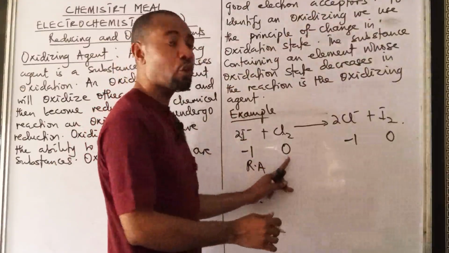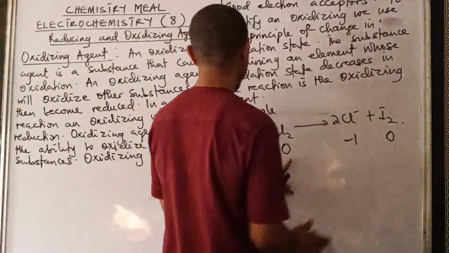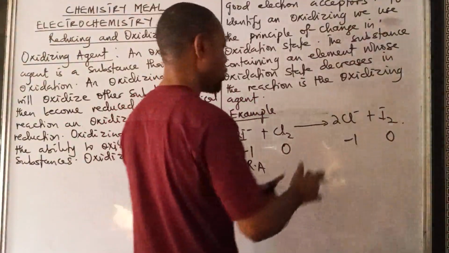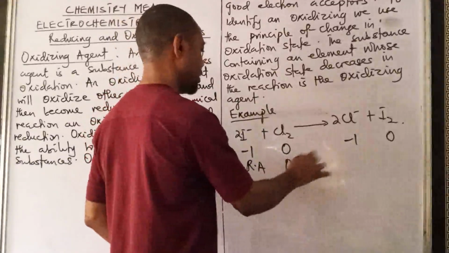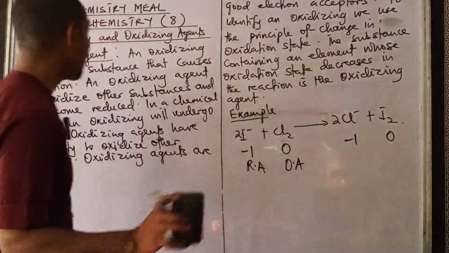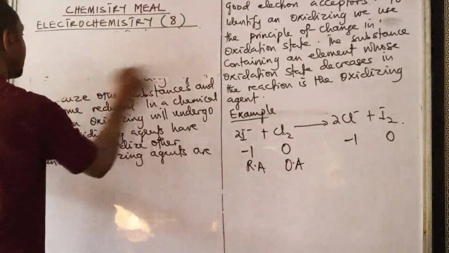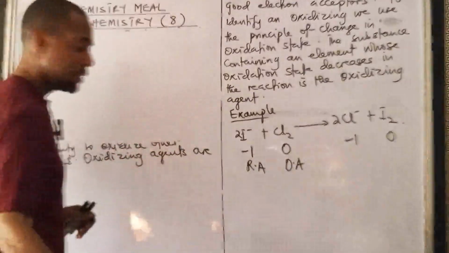The oxidation state of chlorine decreased from 0 to what? To -1. And we know that the substance whose oxidation number will decrease is the what? Oxidizing agent. So what are the examples of oxidizing agents?